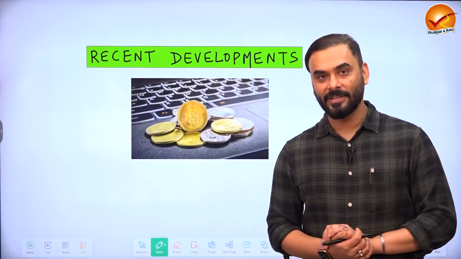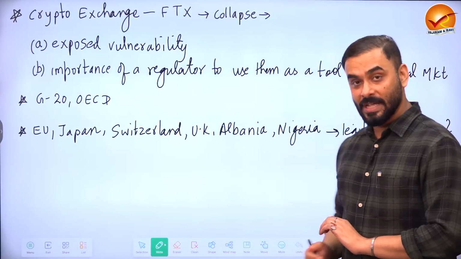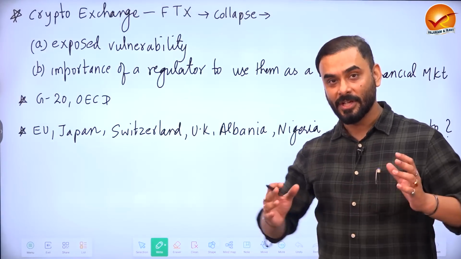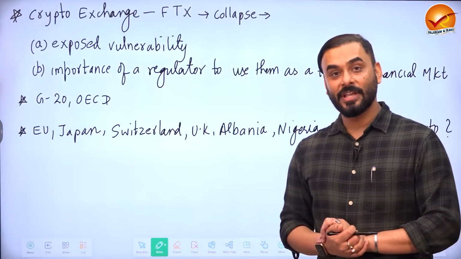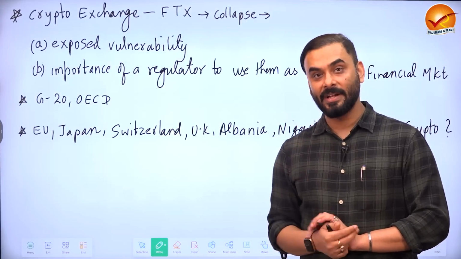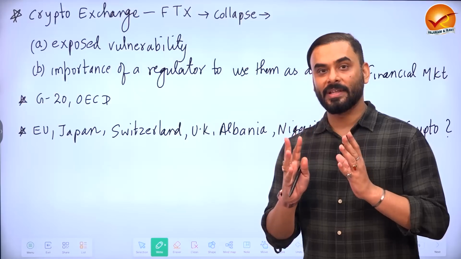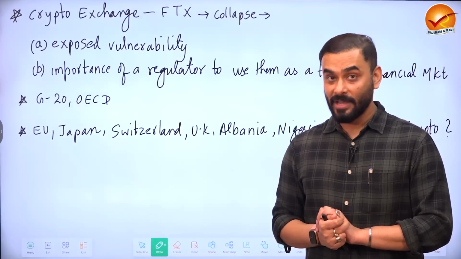Two things are mentioned in the economic survey. For example, the economic survey says that there is this exchange, FTX, which collapsed. And what used to happen in this exchange? Cryptocurrencies were traded in this exchange. When the exchange collapsed, the economic survey says there are two messages behind the collapse. First message is that the field of cryptocurrencies is very volatile and vulnerable in nature. That is why it collapsed.